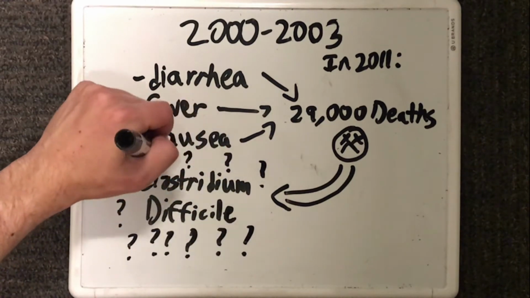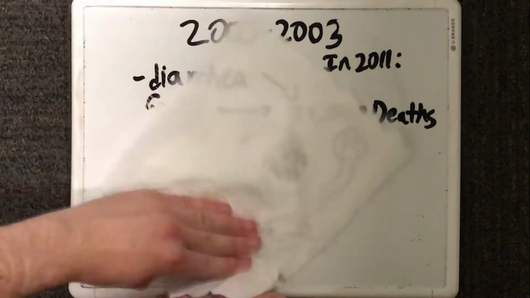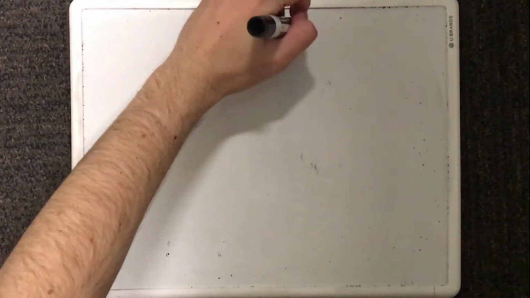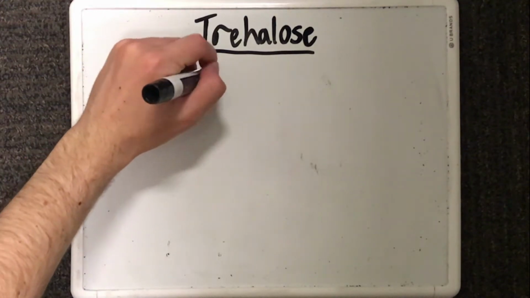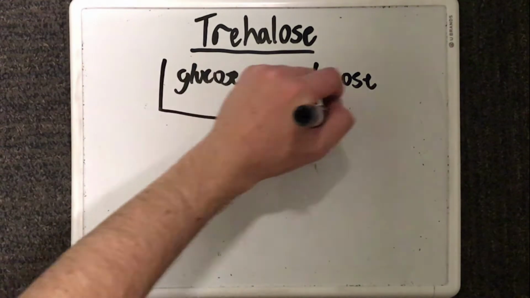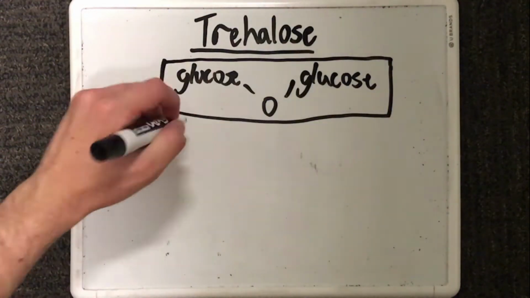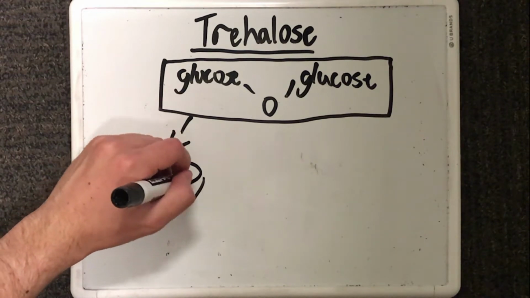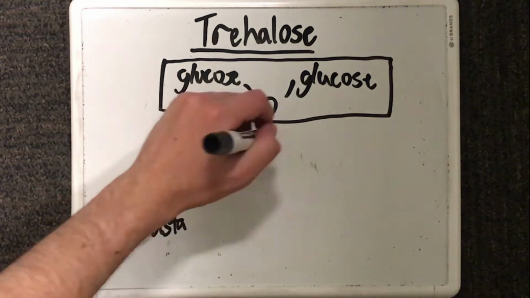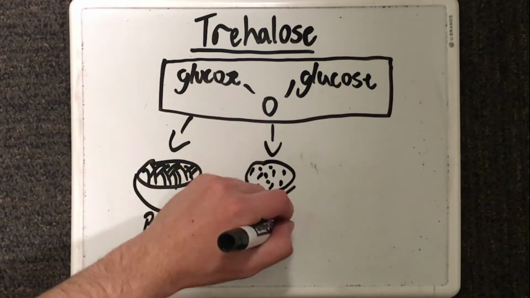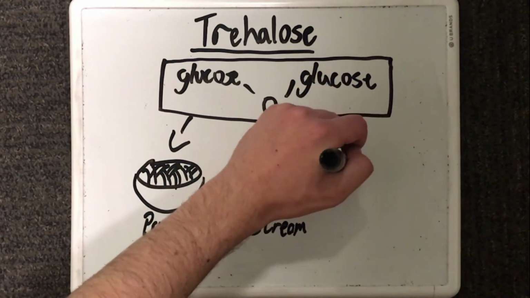However, until recently, we weren't sure about what caused C. difficile to start breaking out. Now, though, we have good evidence that dietary trehalose, which is simply just a sugar consisting of two molecules of glucose, has increased the disease's severity. This likely happened because in 2000, the FDA in the United States approved for food manufacturers to use trehalose in food.